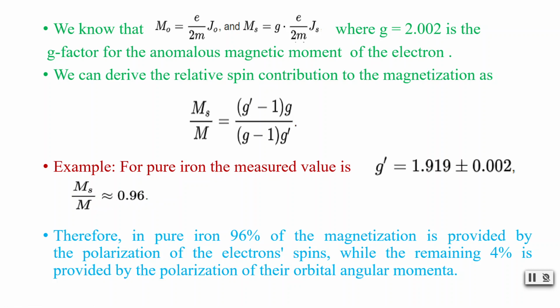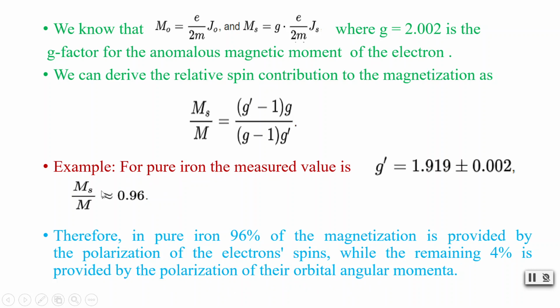So we were saying that the change in spin is the cause for angular momentum, though there is a 4% orbital motion contribution also. Now in pure iron, so this is an example. In the pure iron case, 96% of the magnetization is provided by the polarization of electron spin, while the remaining 4% is provided by the polarization of orbital angular momenta.